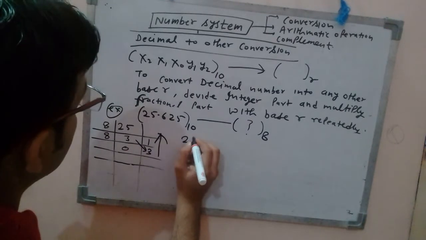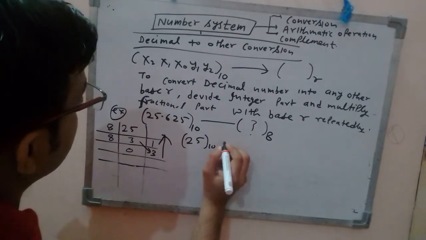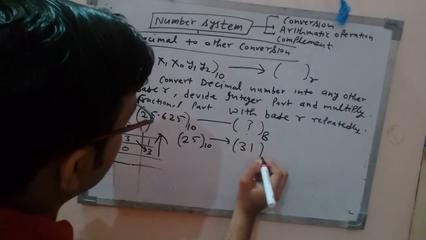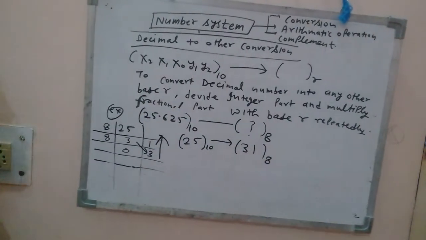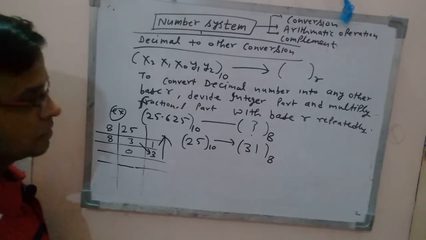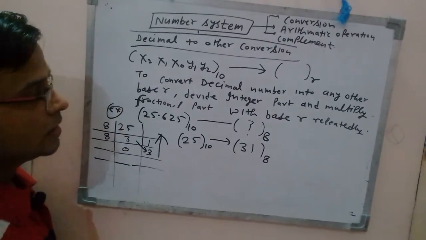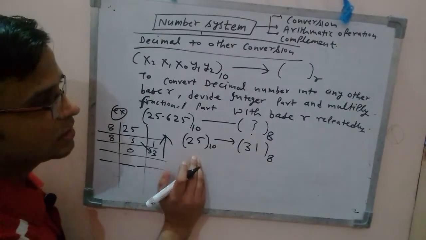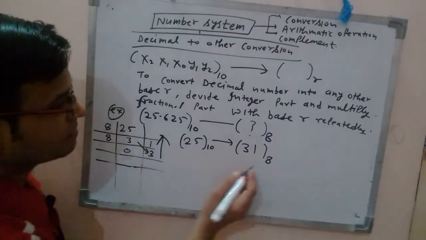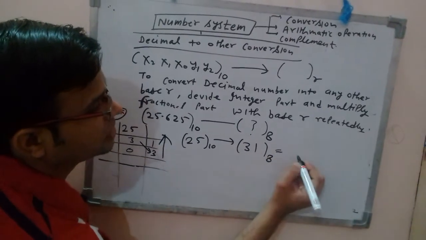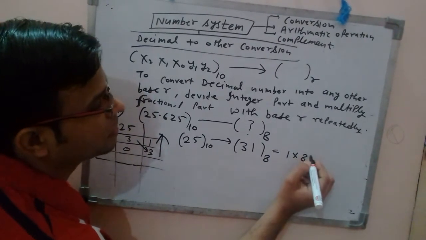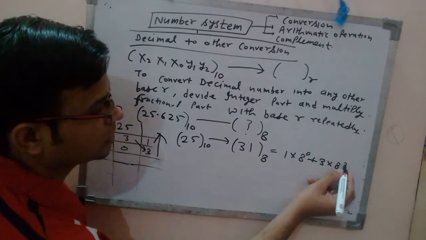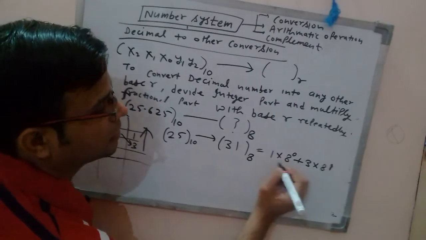So that means 25 in decimal, in octal it will become how much? 3 into 1, that is 31, right? So see here, if you again want to reconvert this 31, which is octal, into decimal, simply it can be done by 1 into 8 to the power 0 plus 3 into 8 to the power 1.